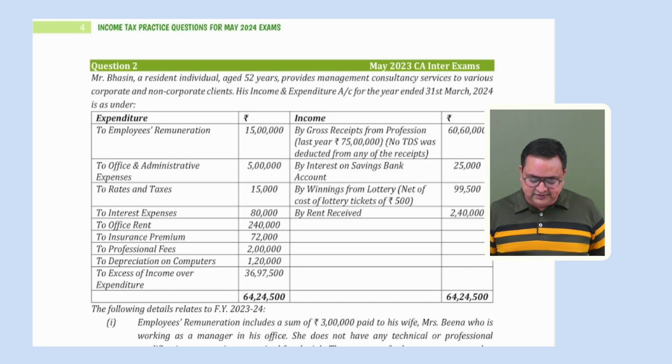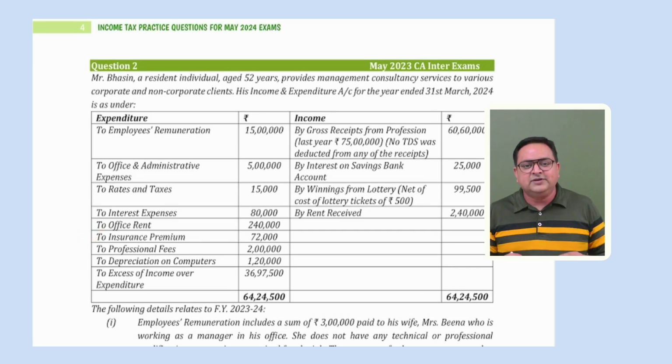So let me read out first whatever is mentioned on the expenditure side and then on the income side. Here, employee remuneration. On the face of it, we can see that it's a salary to the employees, so we can allow. Office and admin expenses. Rates and taxes, simple expense. Interest expenses. Office rent you can pay. Under section 30, if you are actually paying rent for your building which is used in your business or profession, you can claim that expense under section 30. But if it is a notional rent, then we cannot allow it. Insurance premium. You understand what is notional rent?